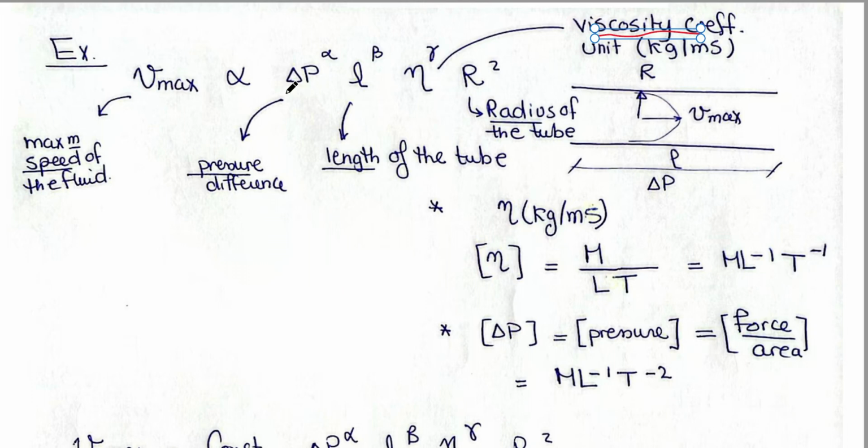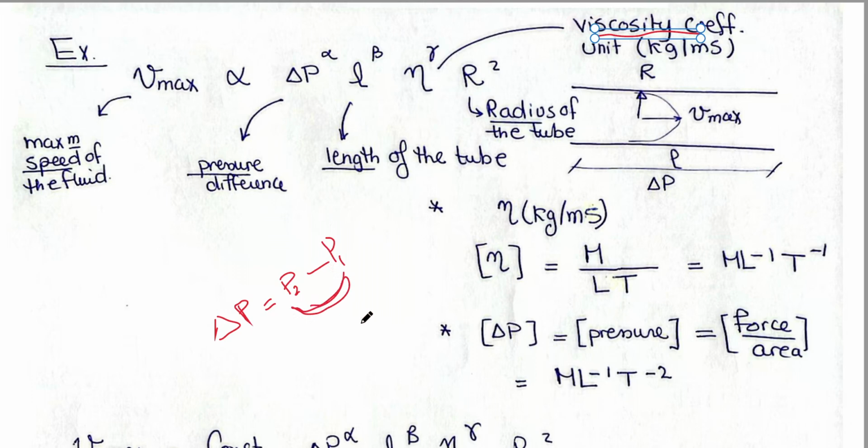Note that delta P is a pressure difference. Pressure difference means the dimensions of pressure. Why? Pressure difference is P2 minus P1. If I am subtracting two pressures, what is the result?